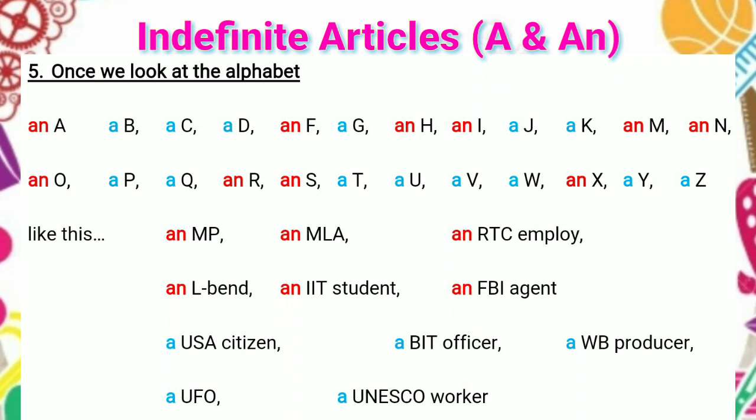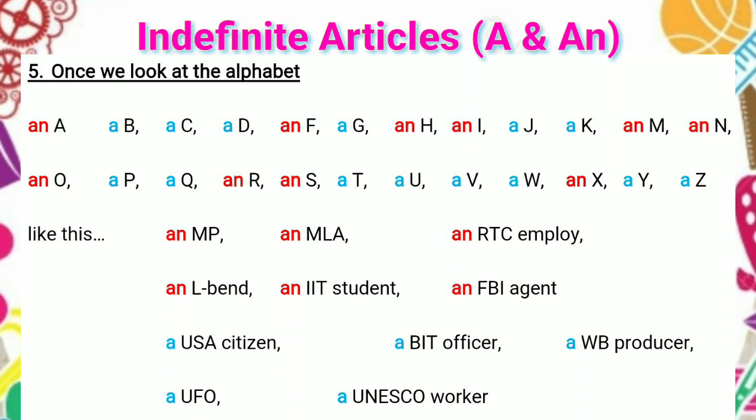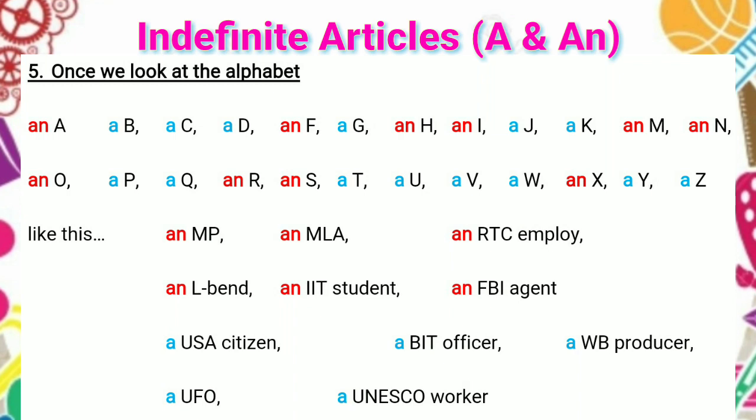An I, a J, a K, an L, an M, an N, an O, a P, a Q, an R, an S, a T, a U, a V, a W, an X, a Y, a Z.